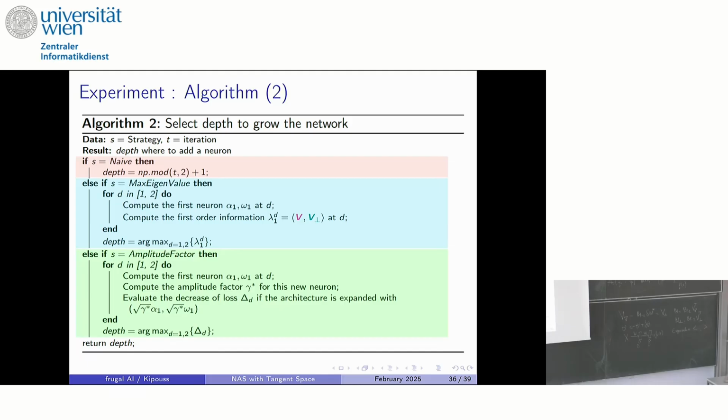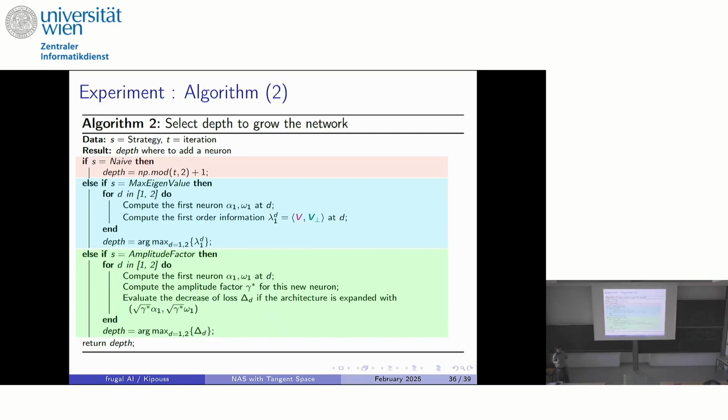So we have directly access to those eigenvalues, and we don't have to recompute the scalar product. And I have the last strategy that actually, for each layer, computes the best neuron, the best amplitude factor, and estimates what is the decrease of loss associated to this neuron addition with the best amplitude factor.